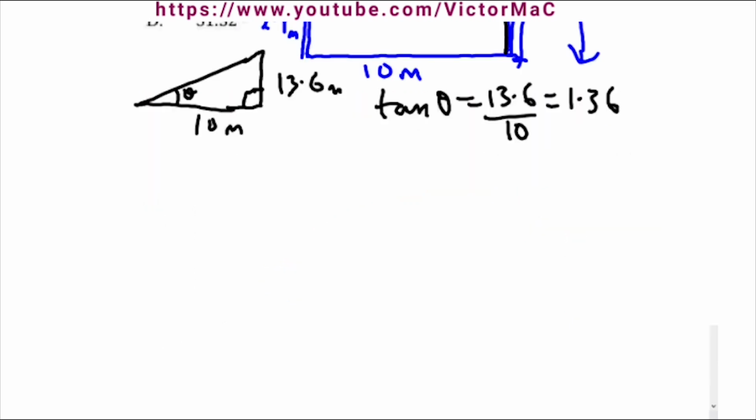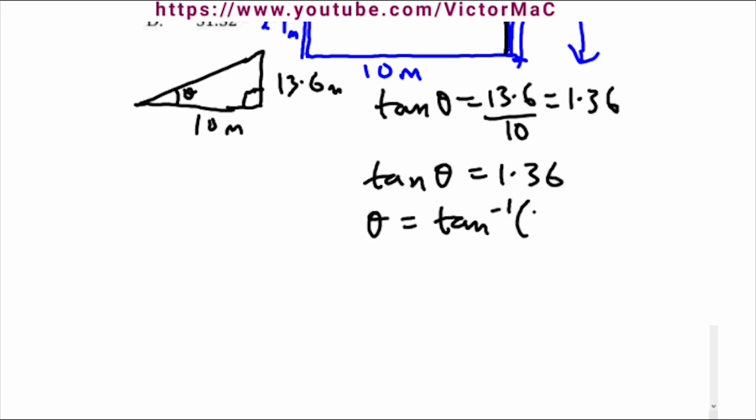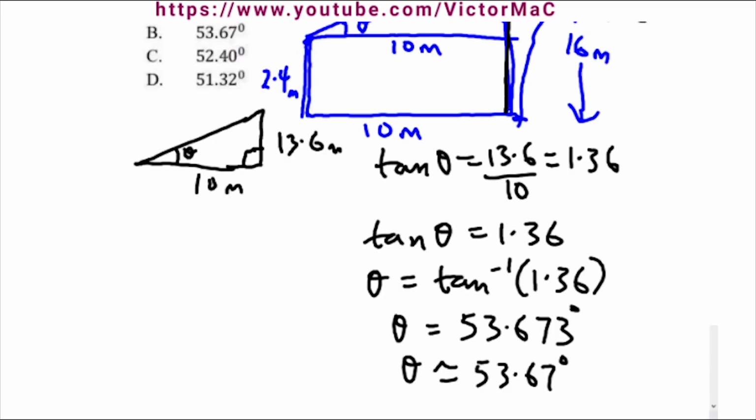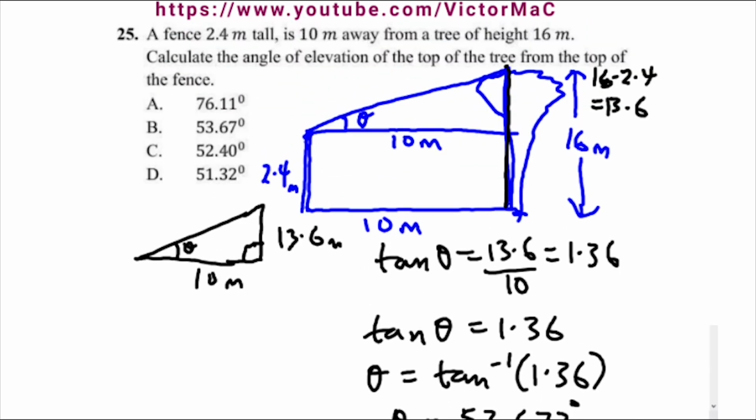Alright, you try to do that. Tan theta is 1.36. Find the arctan of both sides, or the tan inverse of 1.36. Using your four figure table or a statistical table or a calculator, you get 53.673, which is approximately the same thing as 53.67 degrees. And that is option B. Option B.